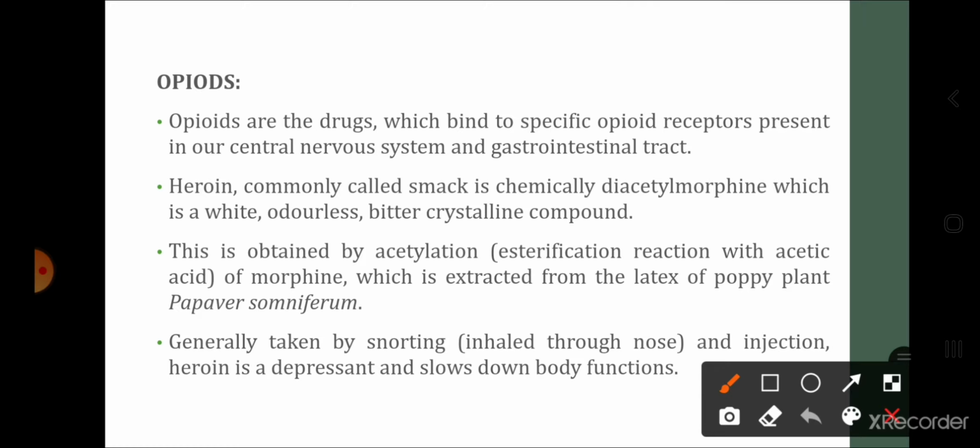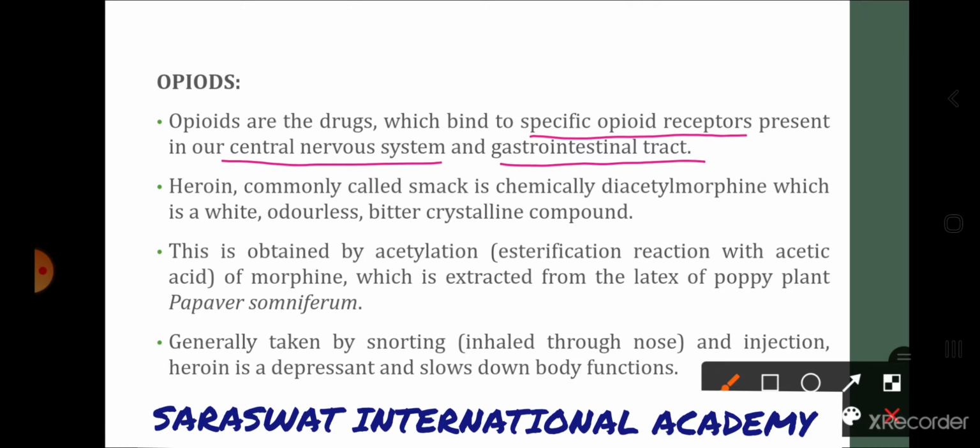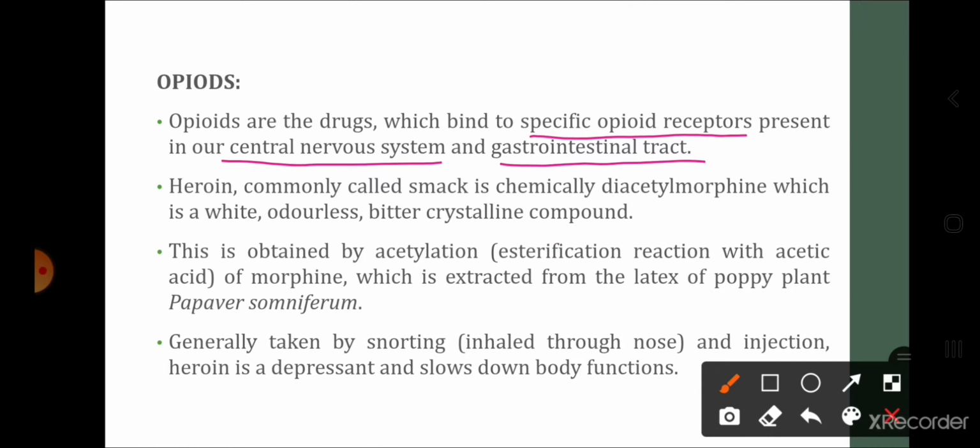Opioids are the drugs which bind to the specific opioid receptors present in our central nervous system and gastrointestinal tract. So for any drug there will be the presence of receptors. Drugs need to bind to these receptors to show their effect. So there are opioid receptors present in the central nervous system as well as the gastrointestinal tract, that is the alimentary canal. The opioid binds with these receptors.